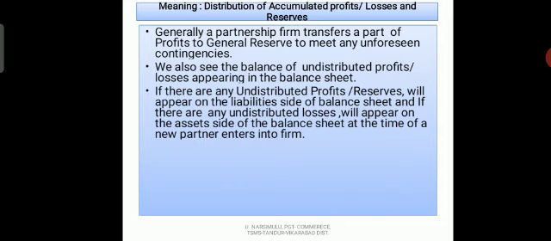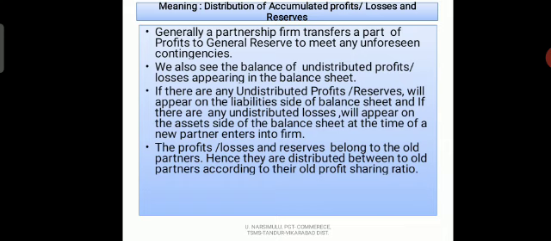Undistributed profits and reserves appear on the liabilities side of the balance sheet, and undistributed losses appear on the asset side, at the time a new partner enters the firm.